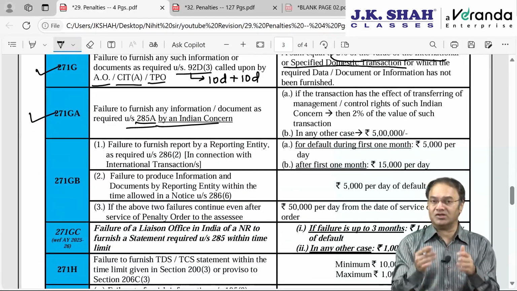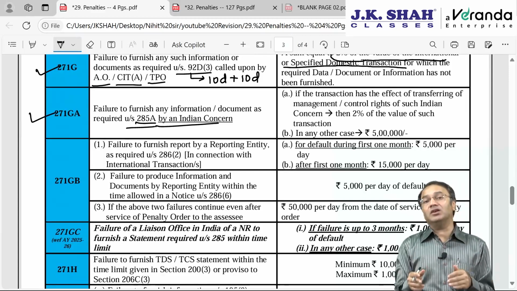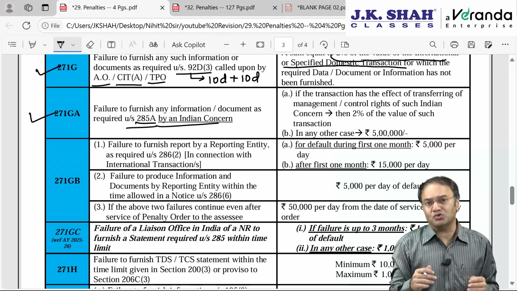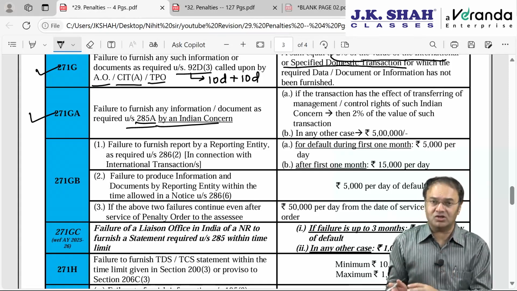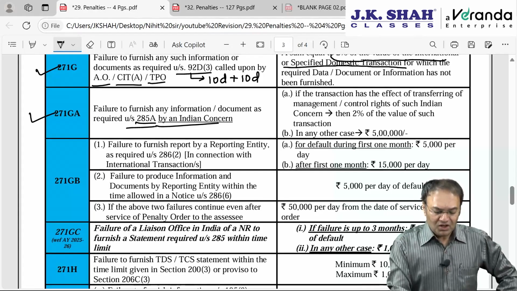You will have a better understanding. And in that video, I have covered all these penalties also. Here in the penalty chapter, these penalties are getting repeated. But still I will teach you for those who are watching this video in isolation without watching that miscellaneous provision video. So, Indian concern.